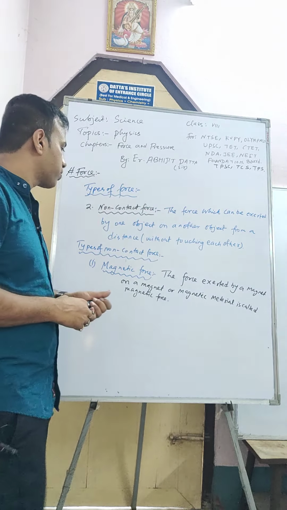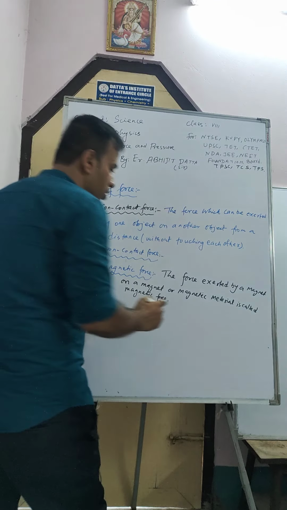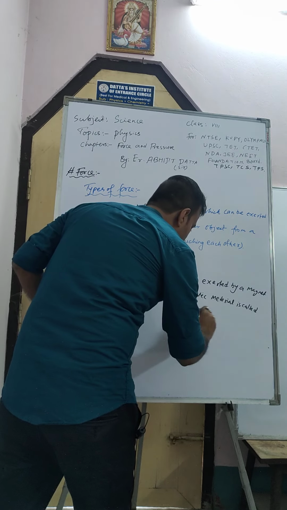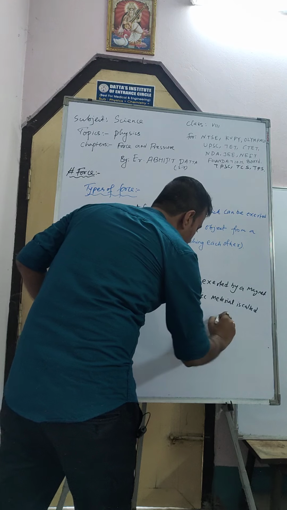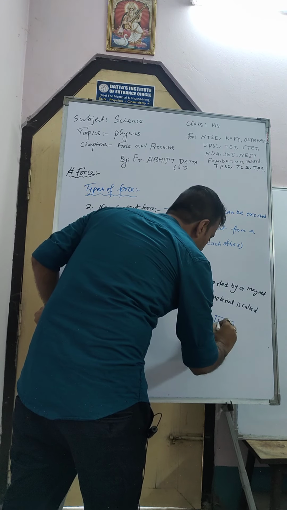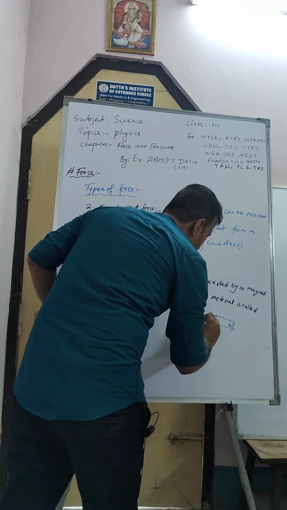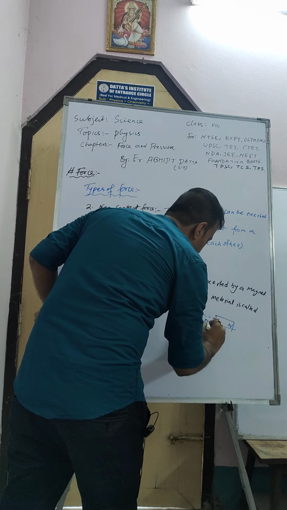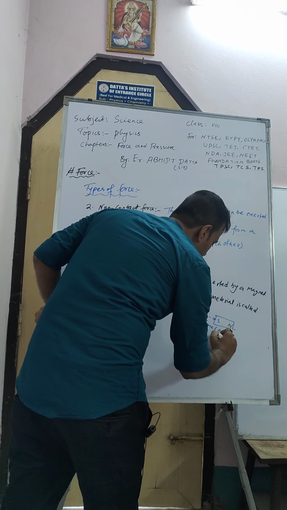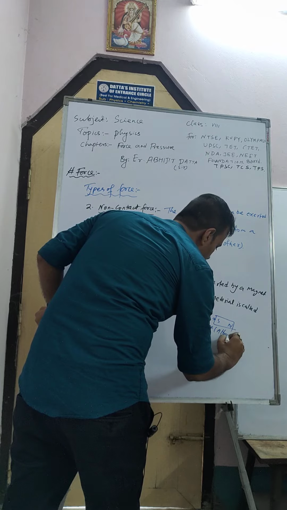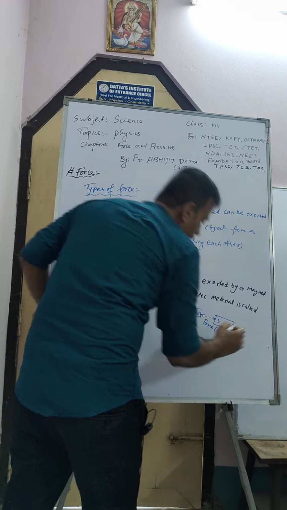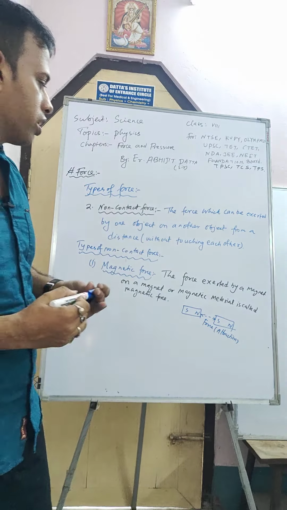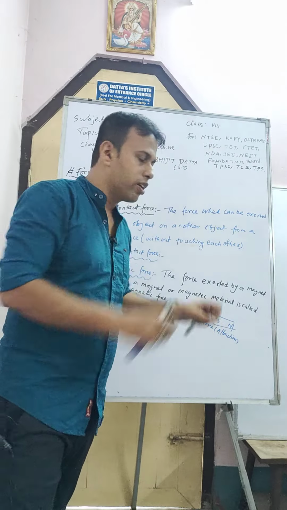Okay. Now suppose this one is one magnet, north pole and south pole, and this one is another magnet, north pole and south pole. There will be one force, and this force is known as attraction force. The opposite case is also true. If you take both north poles, then they will repel each other.